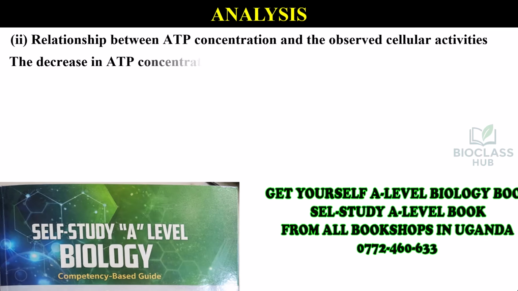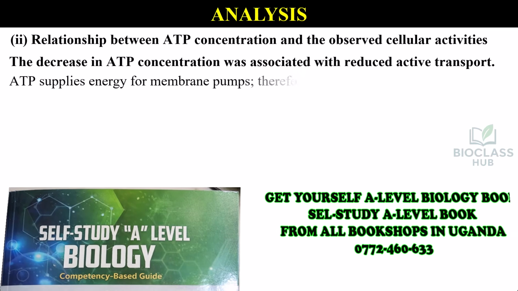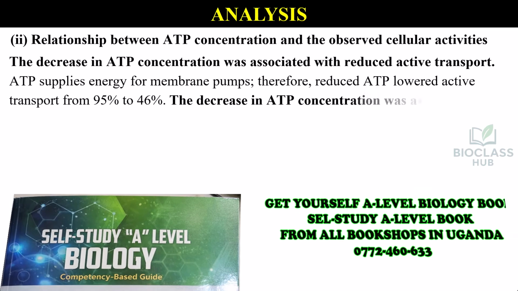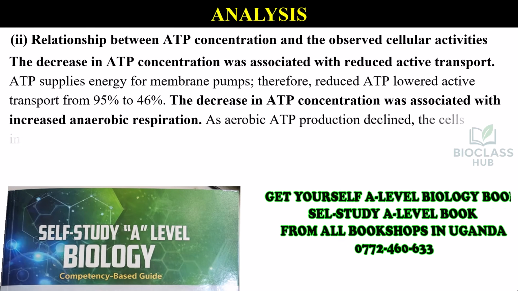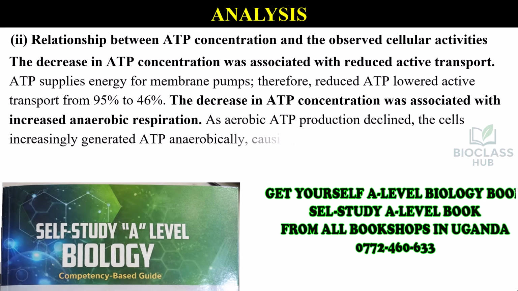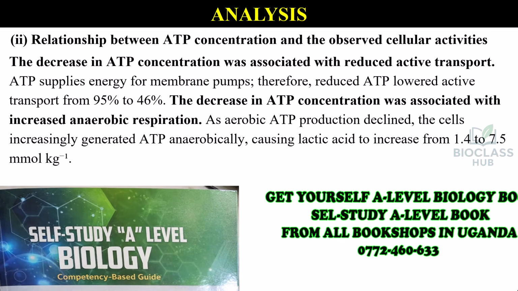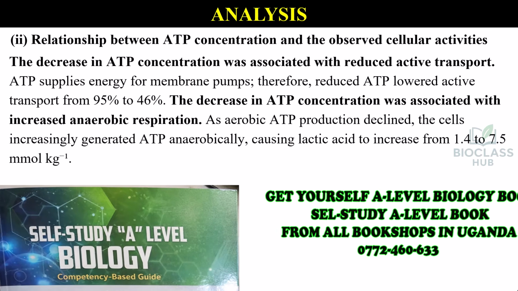Relationship between ATP concentration and the observed cellular activities. The decrease in ATP concentration was associated with reduced active transport. ATP supplies energy for membrane pumps, therefore reduced ATP lowered active transport from 95% to 46%. The decrease in ATP concentration was associated with increased anaerobic respiration. As aerobic ATP production declined, the cells increasingly generated ATP anaerobically, causing lactic acid to increase from 1.4 to 7.5 millimoles per kilogram.